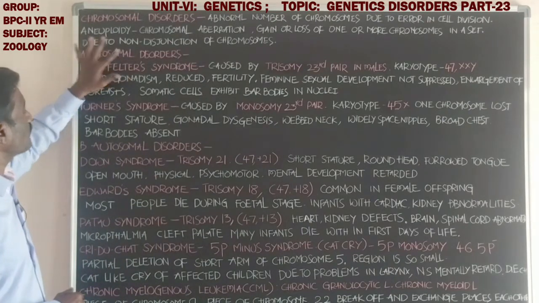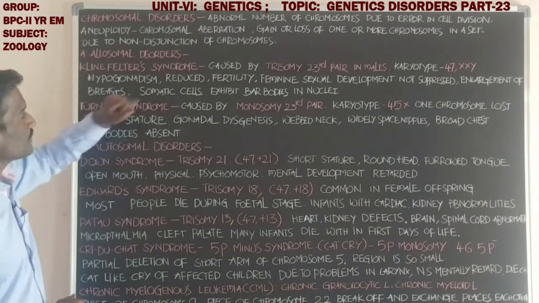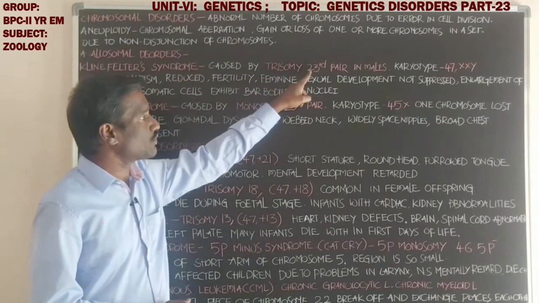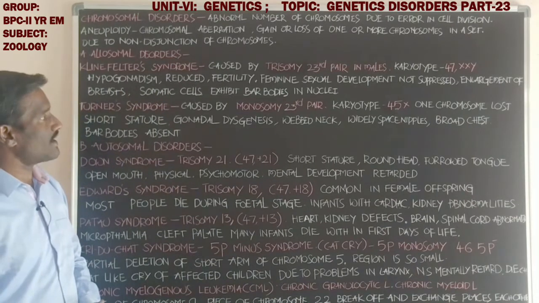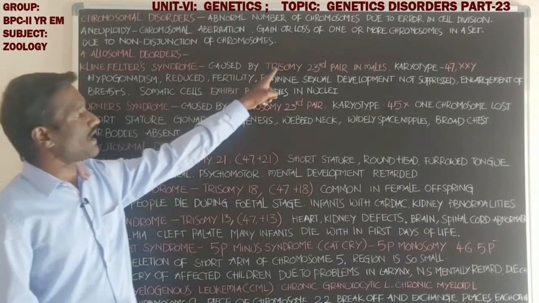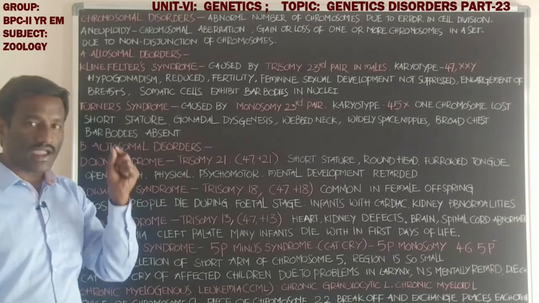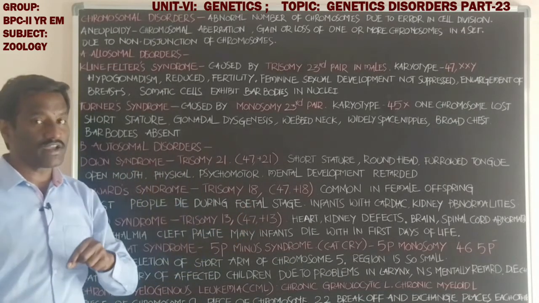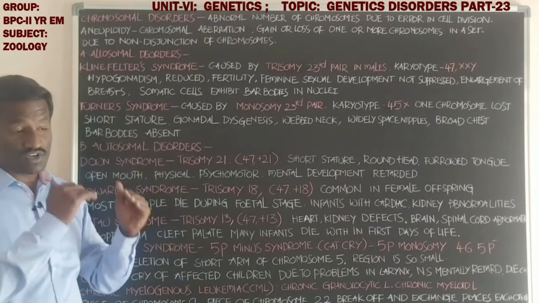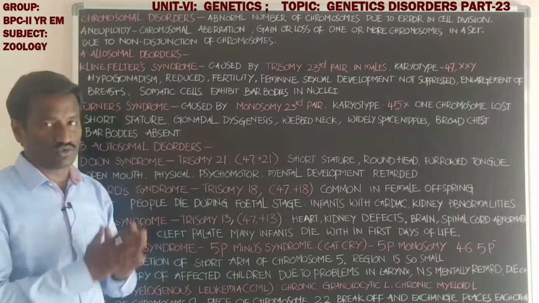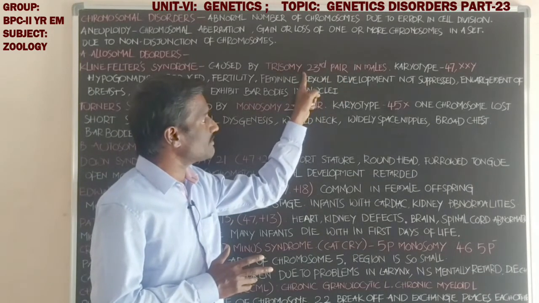First, among allosomal disorders, Klinefelter syndrome. It is caused by trisomy of the 23rd pair in males. Students, it occurs in males due to trisomy of the 23rd pair. Which one is the 23rd pair? XX chromosomes in females and XY chromosomes in males. These are the 23rd pair chromosomes. The 23rd pair is the allosomes, the sex chromosomes. So, trisomy of the 23rd pair in males.